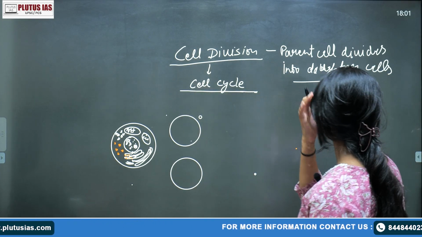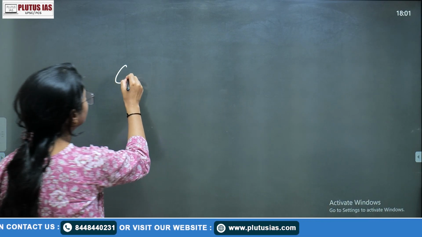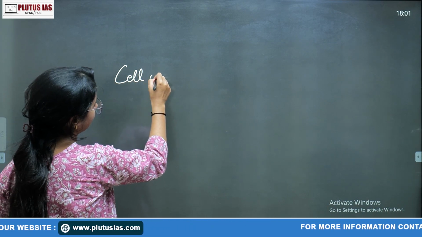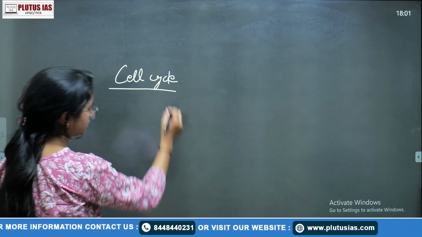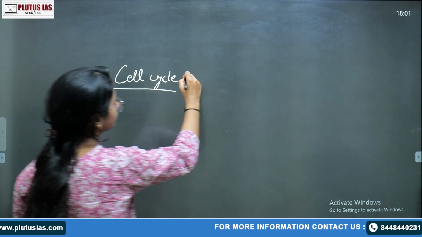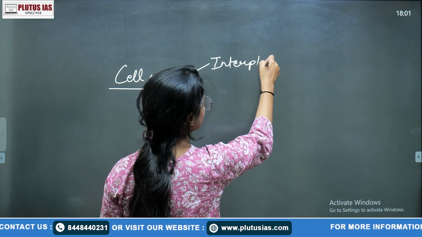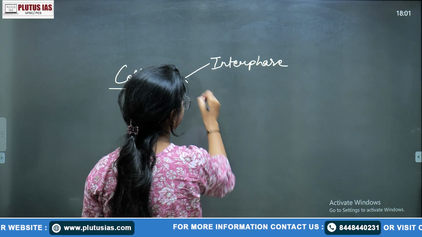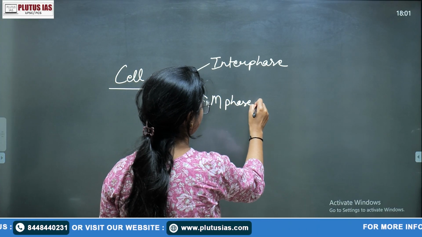The cell cycle or cell division is divided mainly into two stages. What are the two major stages? The first is interphase, and the second is M phase.